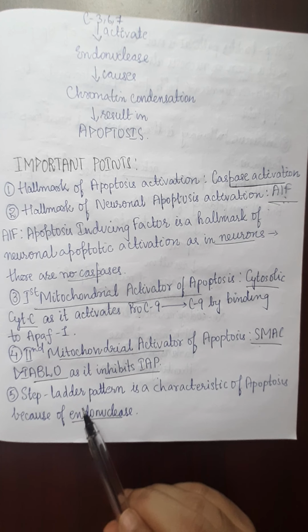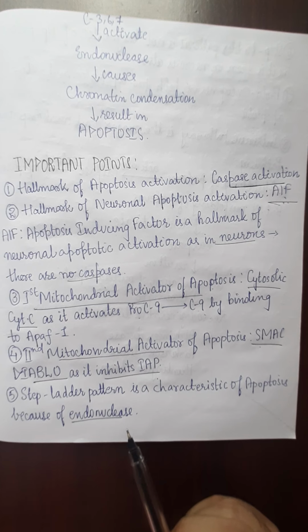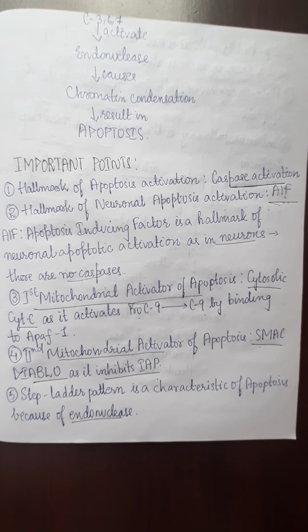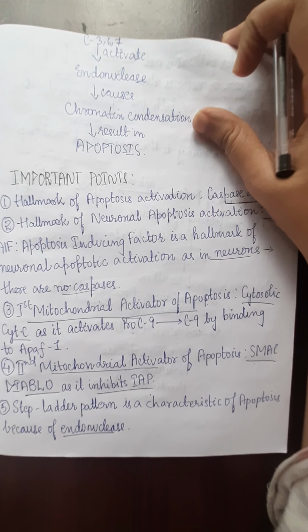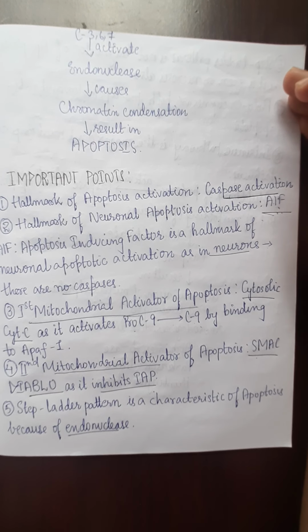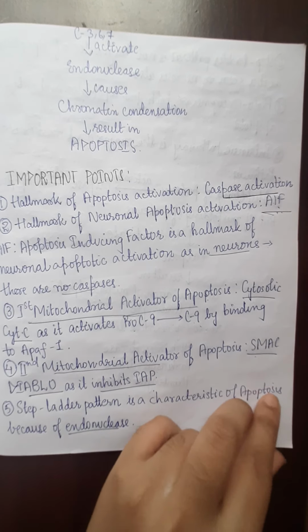The step ladder pattern is a characteristic of apoptosis. Why? Because of the endonuclease enzyme. In my previous video, I discussed that DNA fragments are broken down. Because of this, endonuclease causes damage of the DNA and the DNA fragments are broken down. So we can see the pattern of breaking down of the DNA fragments on agarose gel electrophoresis. The step ladder pattern is seen in both apoptosis and necrosis, but it is characteristic of apoptosis because of the endonuclease enzyme.